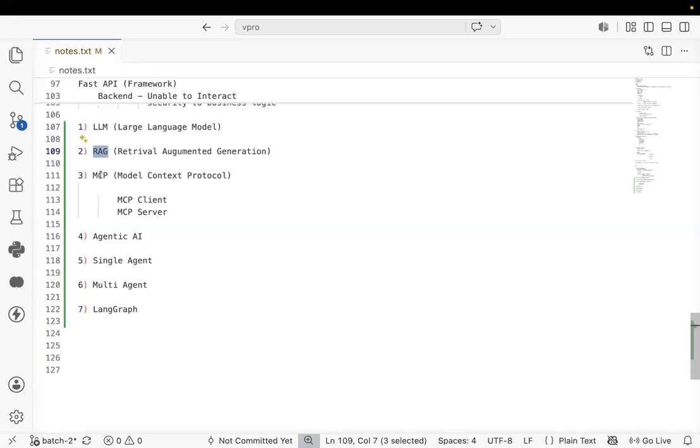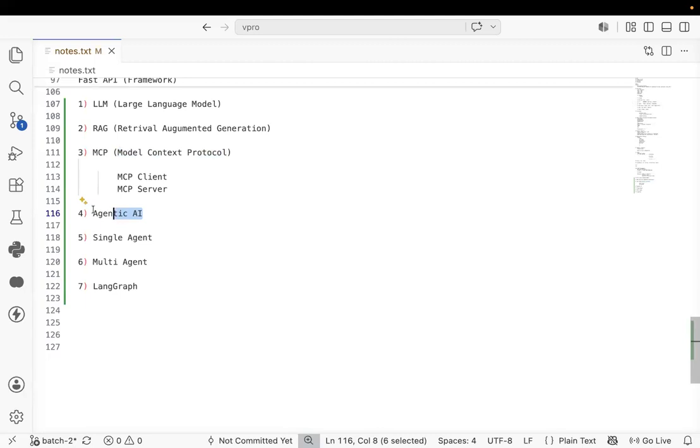And another thing, I will cover MCP also. MCP stands for Model Context Protocol. Under the MCP, I will cover MCP client and MCP server also. And one more thing is the Agentic AI. I will let you know what is Agentic AI, what is single agent development, what is multi-agent development, and what is LangGraph. So these are 7 points I will cover as part of today's demo session.